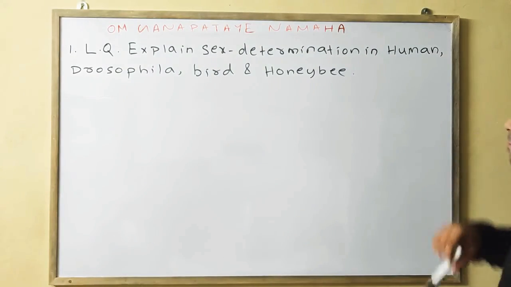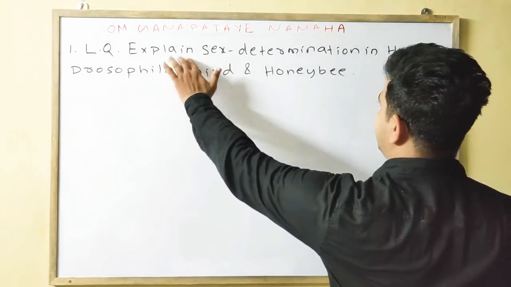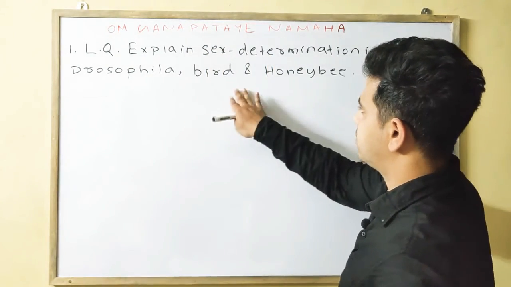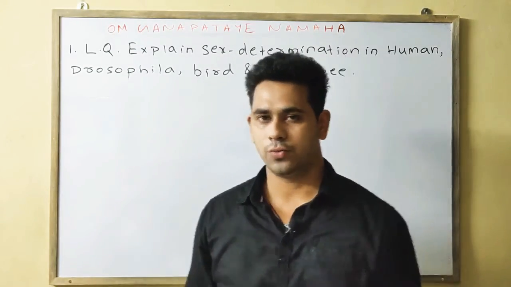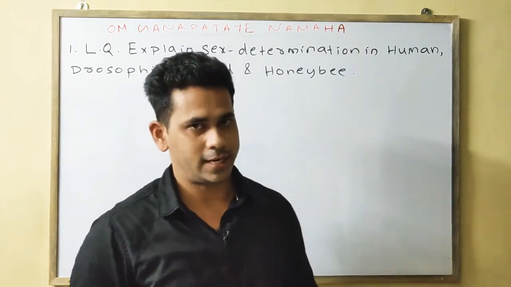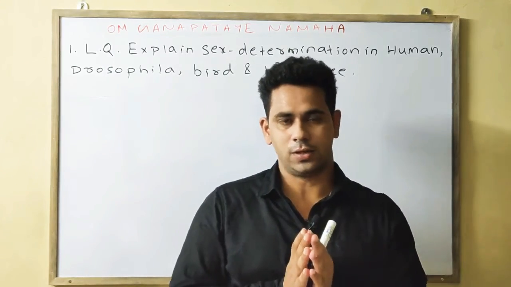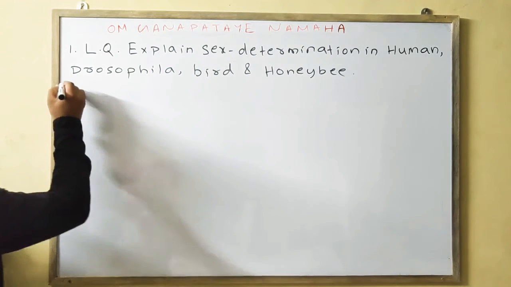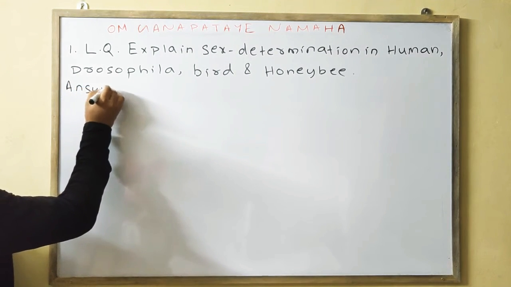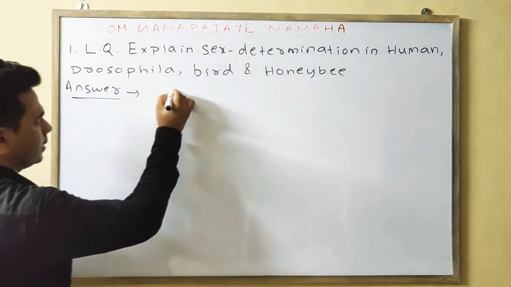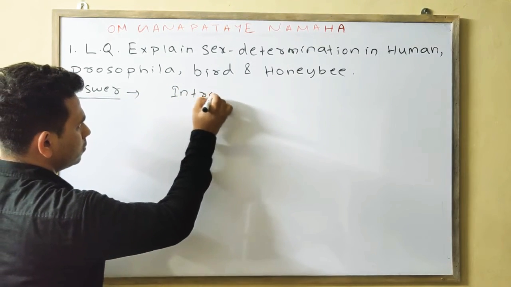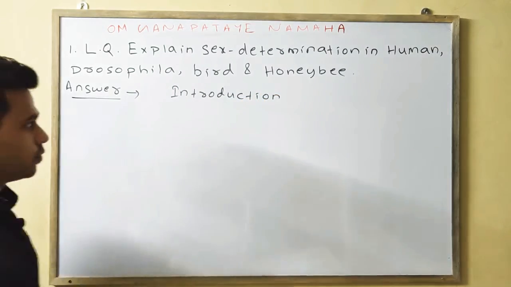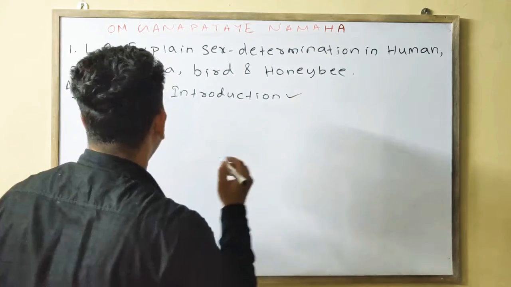So if the question comes, explain sex determination in the case of human, Drosophila, bird and honeybee, then how will you write? First I will write the skeleton, or the format, of how you will write the long question, then we will go into detail. First of all, you will write the introduction. I will tell in detail.